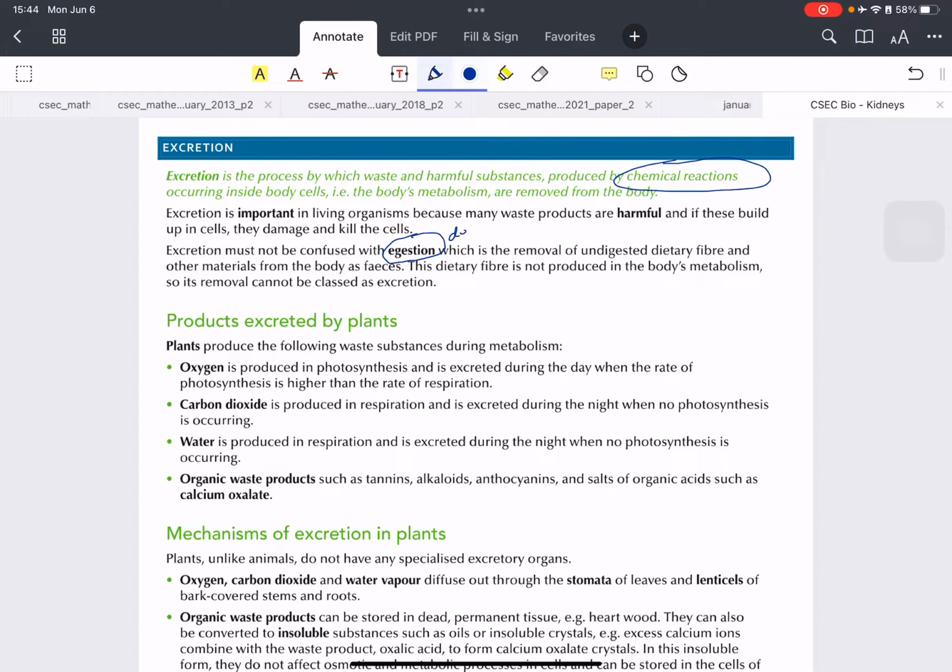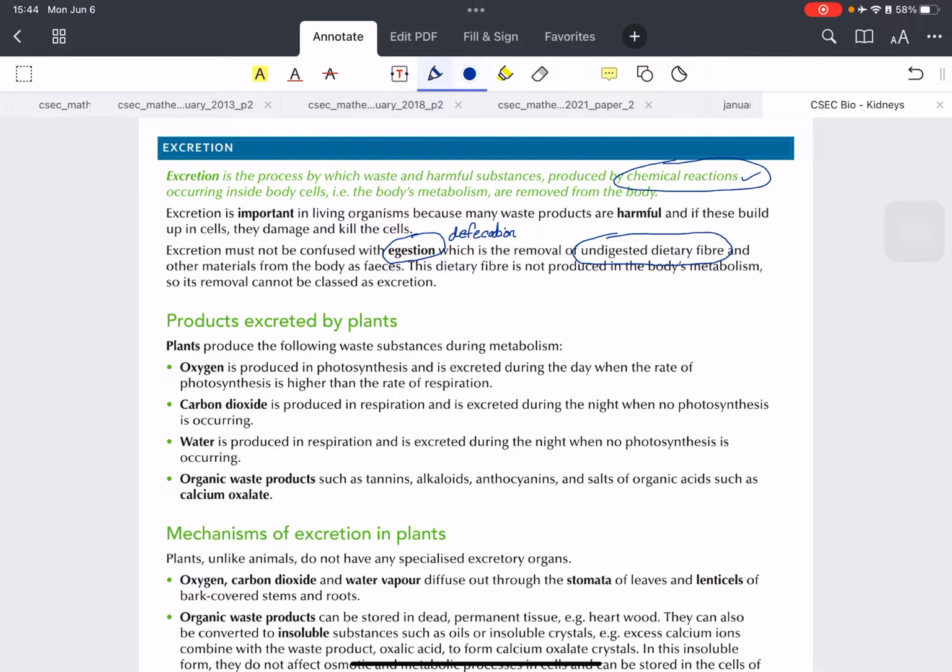Defecation is going to the toilet. This is also getting rid of waste, but feces are undigested food, which do not participate in those chemical reactions in the definition of excretion. So egestion or defecation is not excretion.